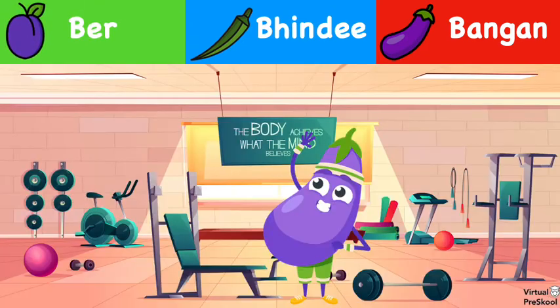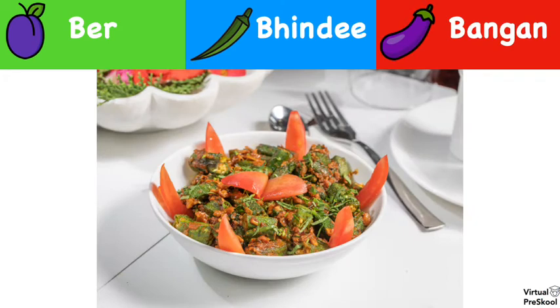Bear. Here we have the eggplant that's at the gym. What is eggplant in Hindi? Bear, bhindi, or bangan? Bangan. What is this? Bear, bhindi, or bangan? This is okra or ladyfingers, so we have bhindi.